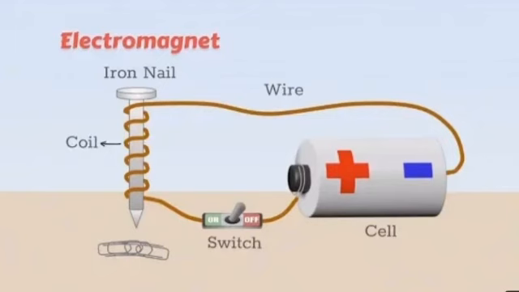What is an electromagnet? A magnet is prepared by passing an electric current through a copper wire wound around a piece of soft iron. The magnetism is produced in the piece of iron as long as the current flows through the copper wire. The magnet produced in this way is called an electromagnet.